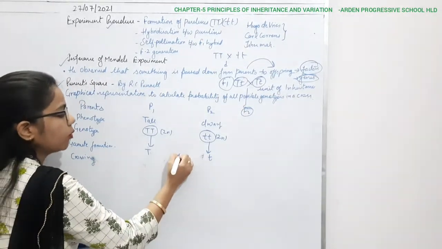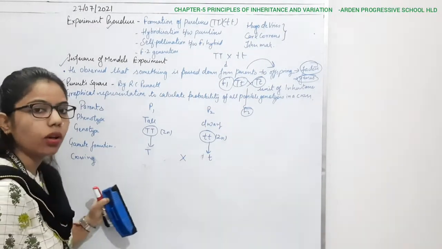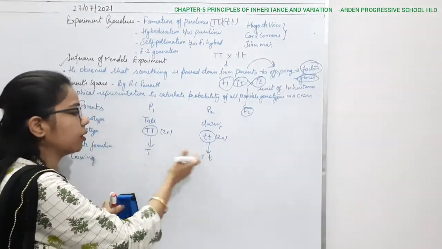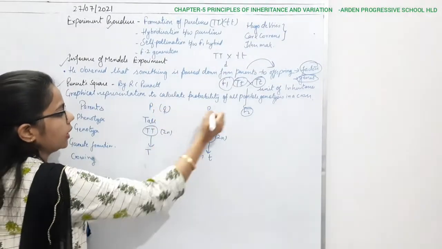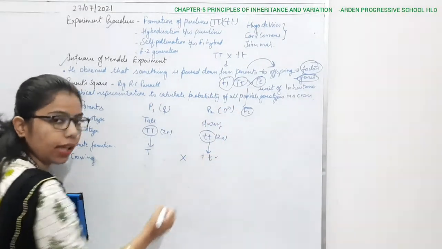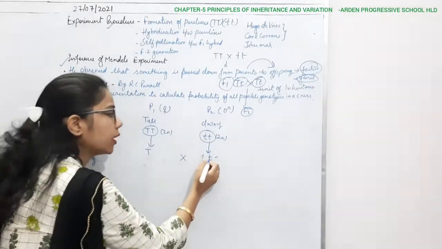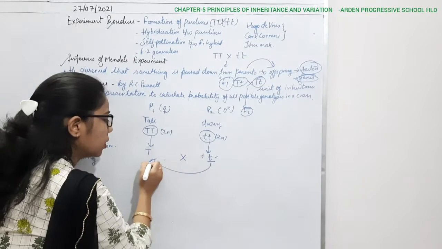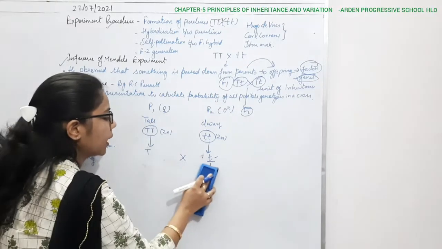Now during the crossing, what will happen? There will be a cross between these two. Here we are assuming that this capital T parent can be male or female. You can assume it's male, or if it is female, the other becomes male. So if I assume that this is the female parent and this is the male parent, then the male parent will form its gamete. In case of a plant, it is a pollen grain. So the pollen grain from this parent, having the genotype small t, will reach the female gamete, and there will be the fusion of these two, male and female gametes.